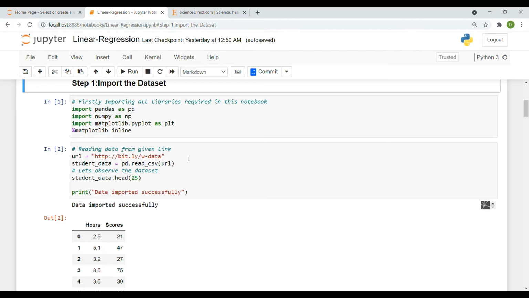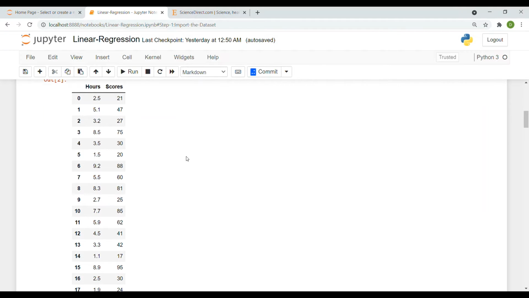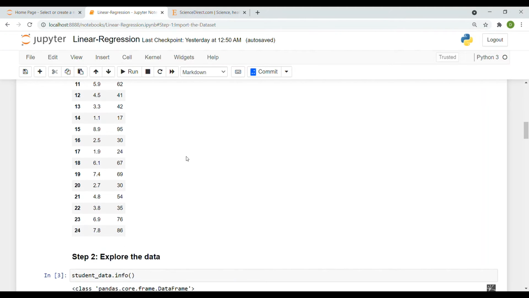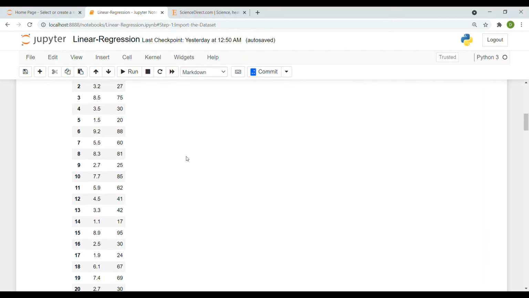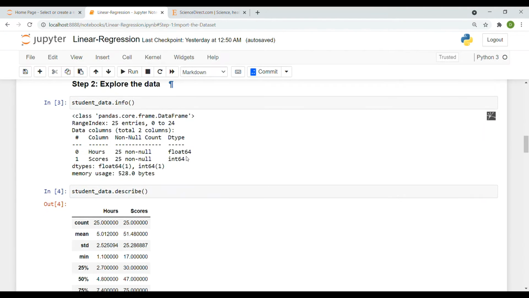Now let's see what our dataset contains. Here I just gave dataset.head, and it contains the hours and scores of 25 students, but here it shows only rows 0 to 24. So the next step is to explore the data. Here I use .info for getting the information about the hours and the score.